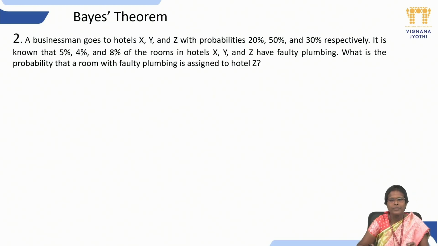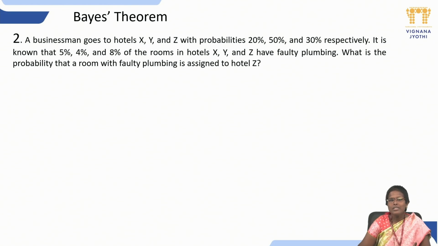Now, another data they have given: it is known that 5%, 4% and 8% of the rooms in hotels X, Y, Z have faulty plumbing. So if we consider hotel X, the percentage of faulty plumbing is 5%. If we take hotel Y, it is 4%. And if we take hotel Z, it has 8% faulty plumbing. Okay, this is the data they have given.